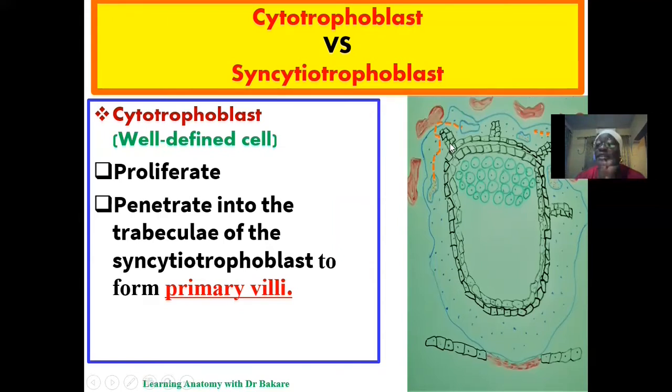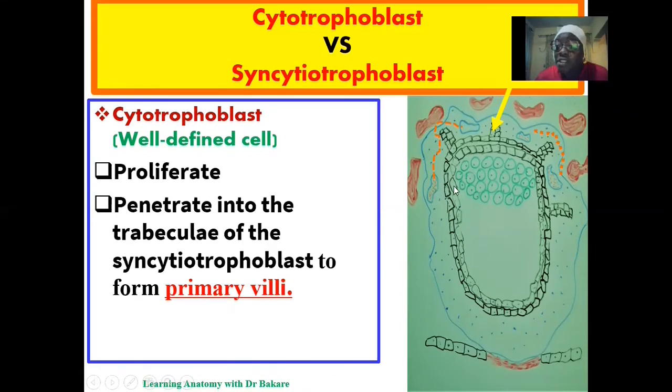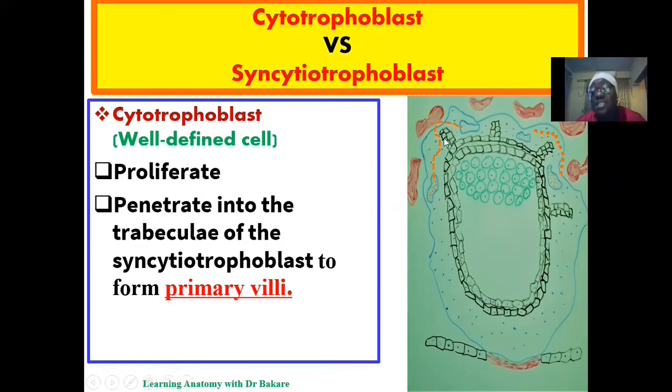They proliferate by transforming into a finger-like projection that will form the primary villi. The primary villi form the bulk of the placenta, and they help to increase the surface area through which the products of the maternal blood will reach the developing embryo or the fetus, as the case may be. That is why you see this finger-like extension. This is just to increase the surface area of whatever products will be exchanged between the mother and the developing structure.